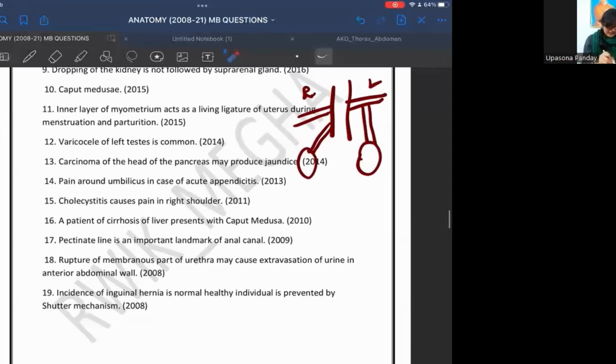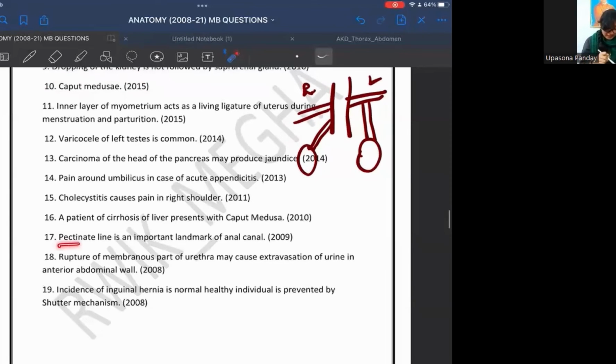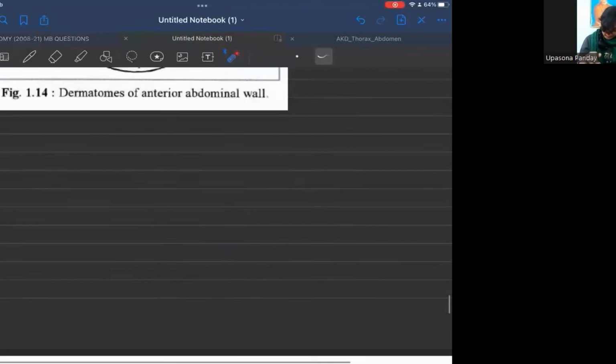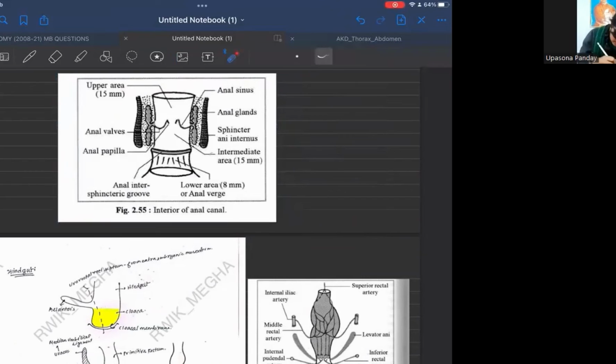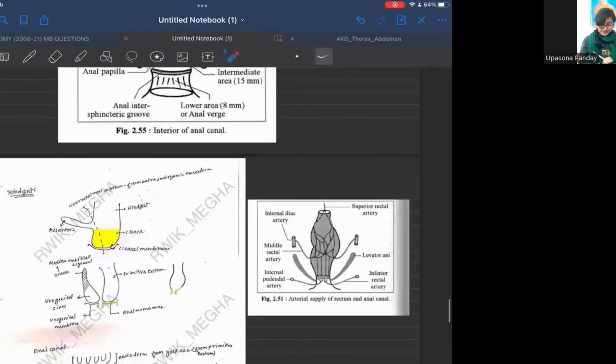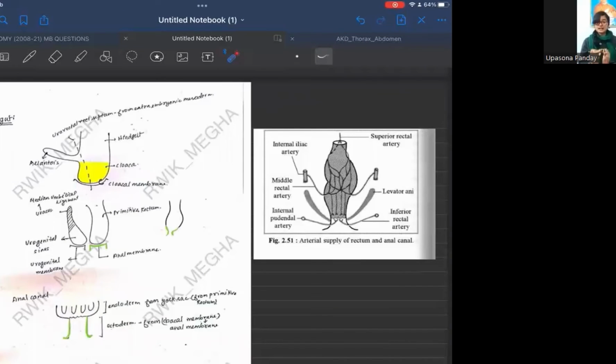I think I've done this question. Yes, here. Now, the next question is: the pectinate line is an important landmark of the anal canal. Why? Let's look at the diagrams. So, these are the anal valves, and all these anal valves around the anal canal form the pectinate line, and the story of the anal canal above the pectinate line is different from the story of the anal canal below the pectinate line. Why? First of all, on the basis of development, the region of the anal canal above the pectinate line develops from the endoderm.